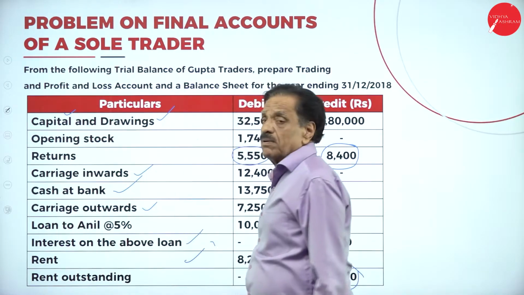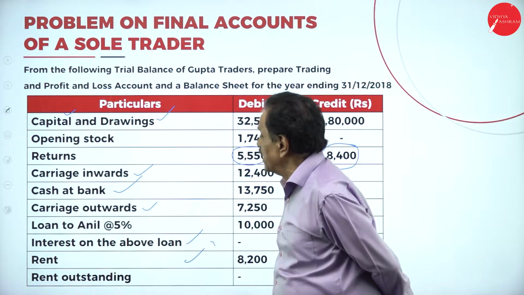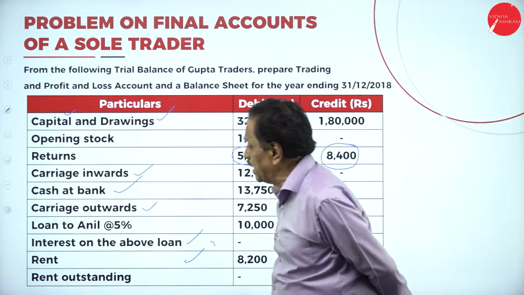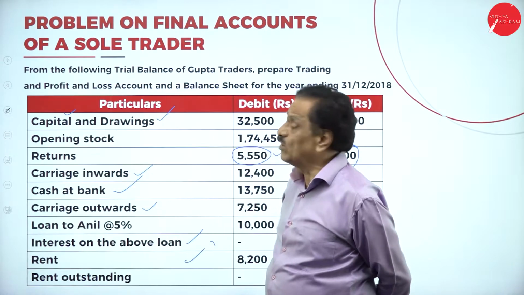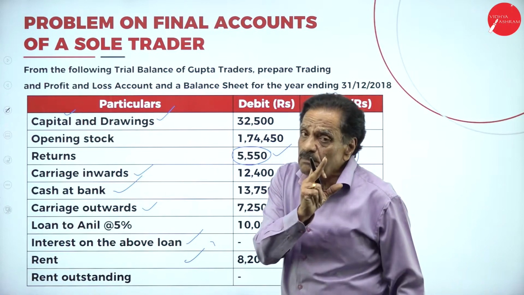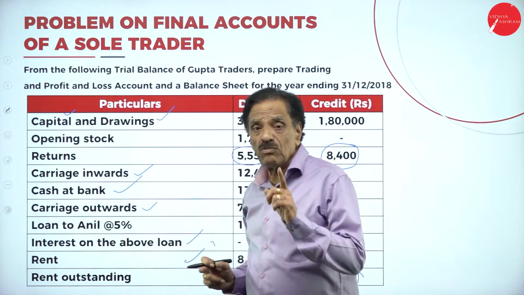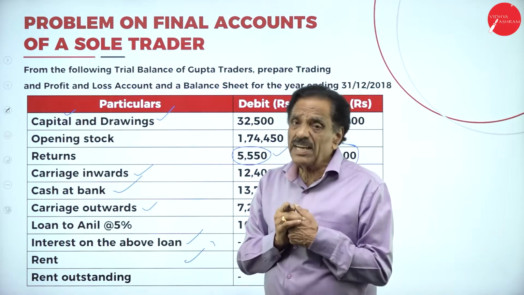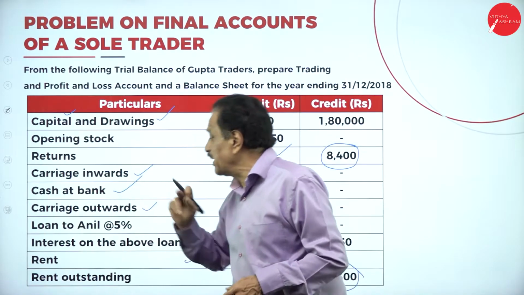Capital will come on the liability side of the balance sheet. Drawing should be deducted from the capital. Opening stock, trading account credit side, return debit side, sales return, credit side, purchase return. Carriage inward means goods is coming in, trading account debit side. Cash at bank is asset.